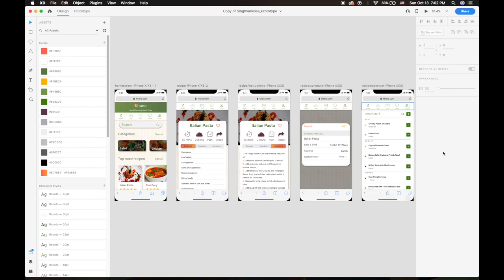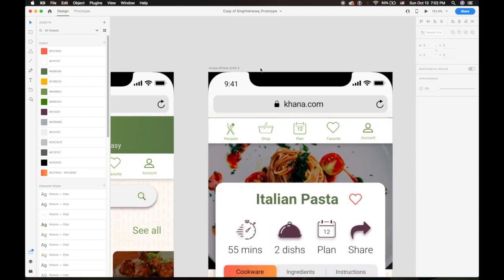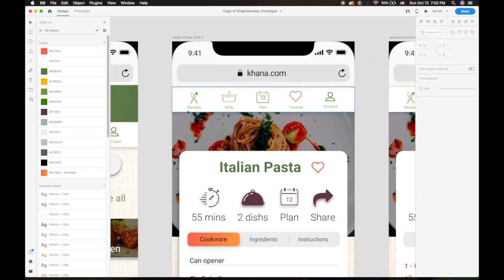I just had plain icons, so it is quite understandable that the user found it a bit confusing, having to first figure out what it is before actually trying to navigate through the app. I went back into my design and I did change it. I put labels under the icons: recipes, shop for shopping ingredients, plan, the favorites section, and the account section.